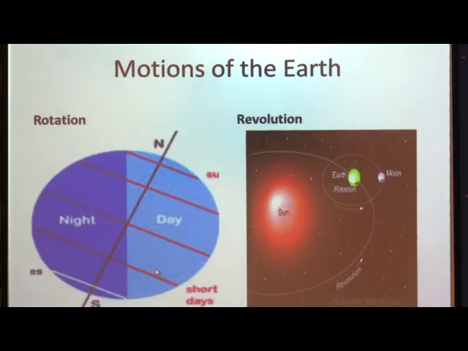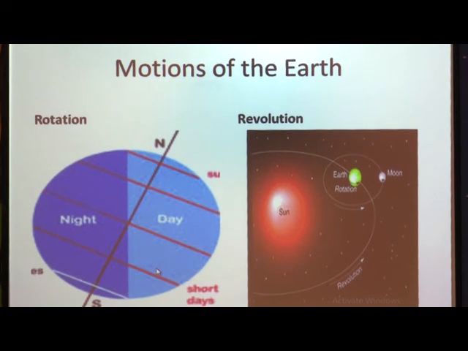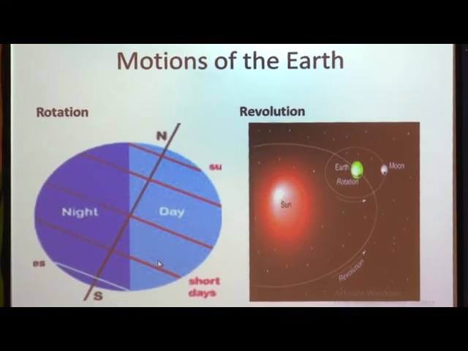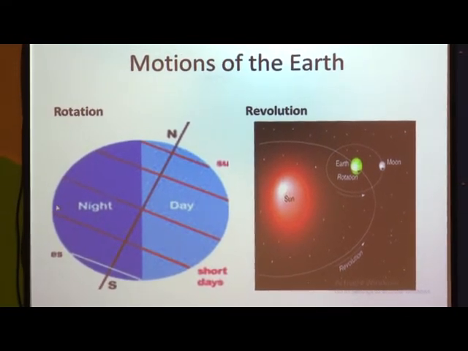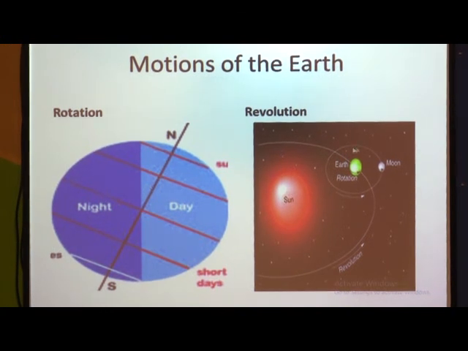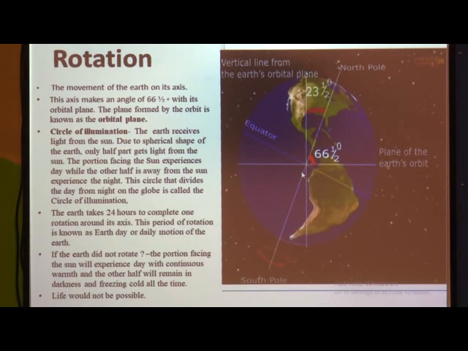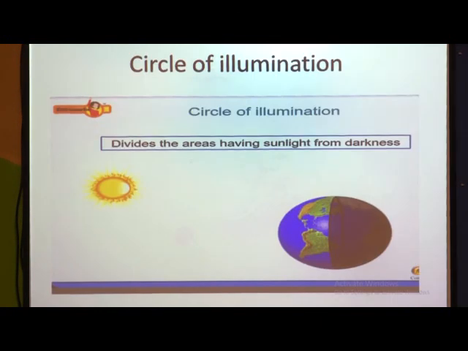So we will revise once again motions. There are two motions, rotation and revolution. Rotation means the earth rotating on its fixed axis, and revolution means earth rotating around the sun. Then we have seen what you mean by circle of illumination, the circle that divides the dark area from the light area. Dividing the areas having sunlight from the darkness is called the circle of illumination.